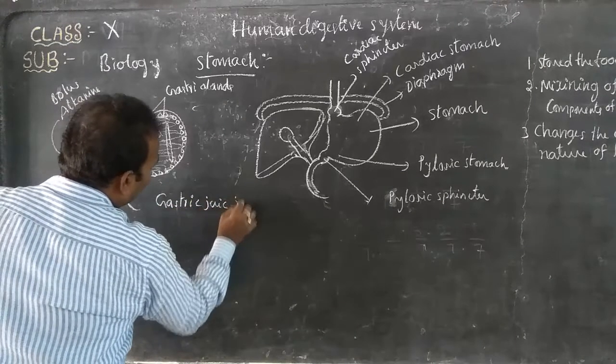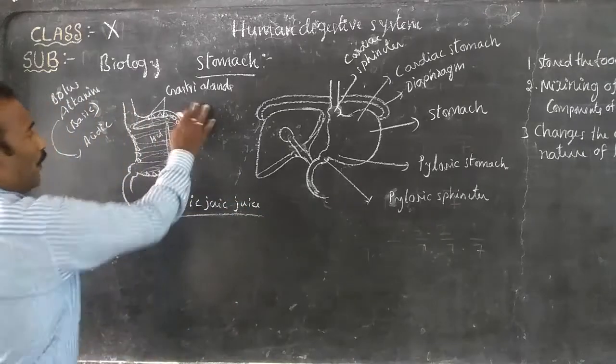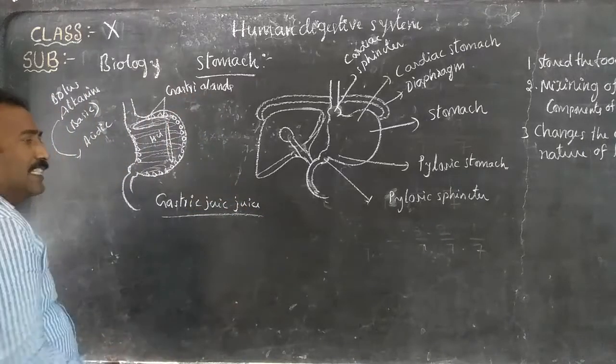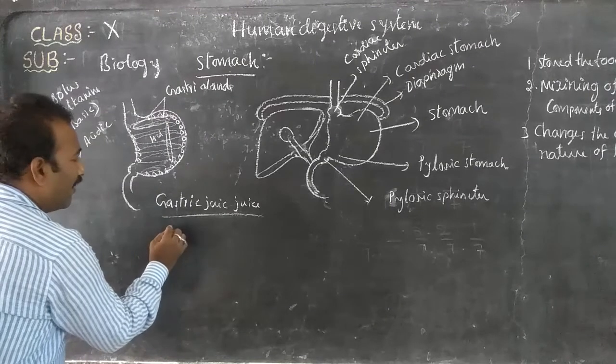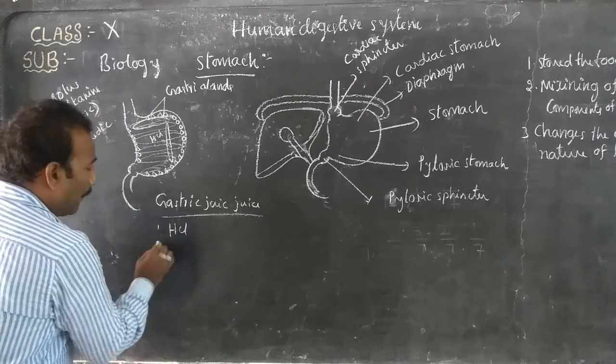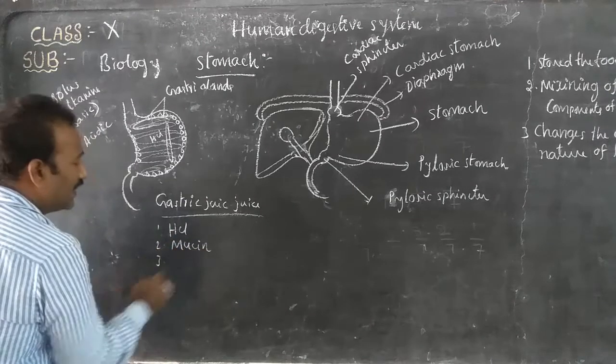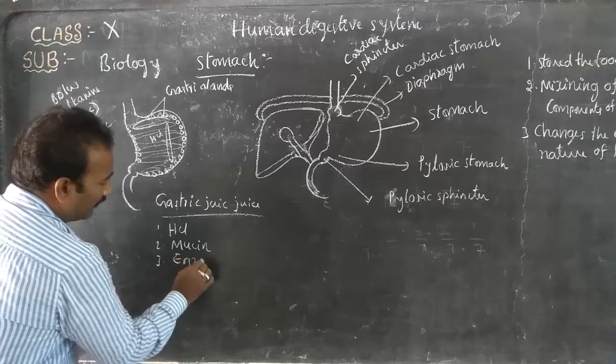This gastric juice contains components. What are the components in the gastric juice? They are HCl, hydrochloric acid, mucin, and the third one is enzymes.